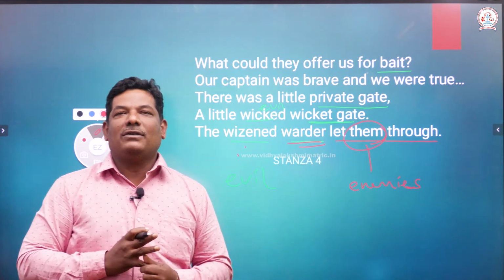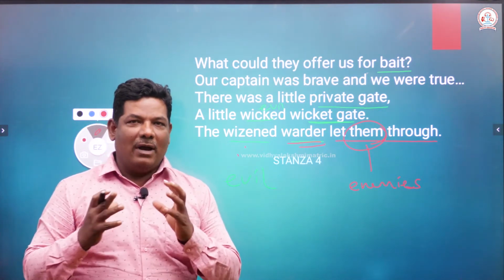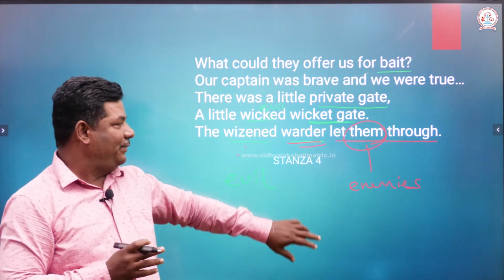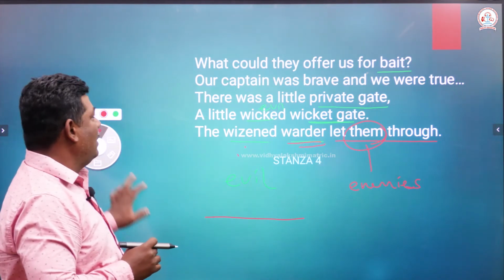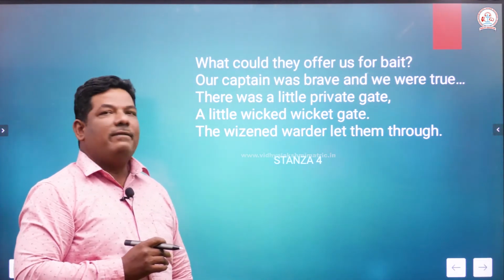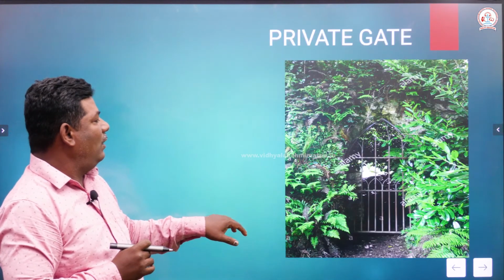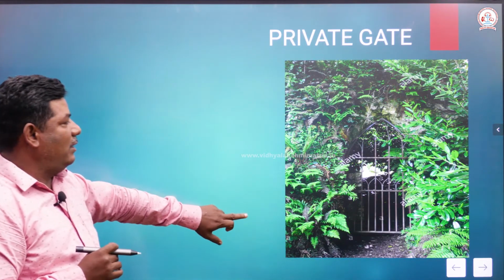Now, what happens? Enemies have entered the castle. Then what would happen? That's why I showed you the previous picture, the private gate.